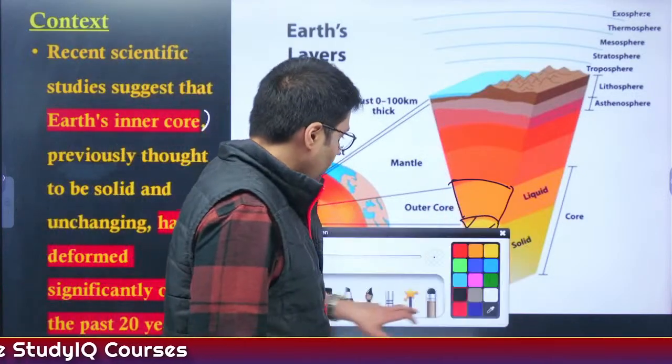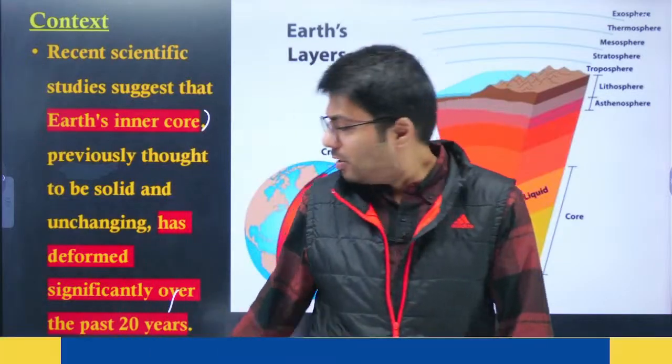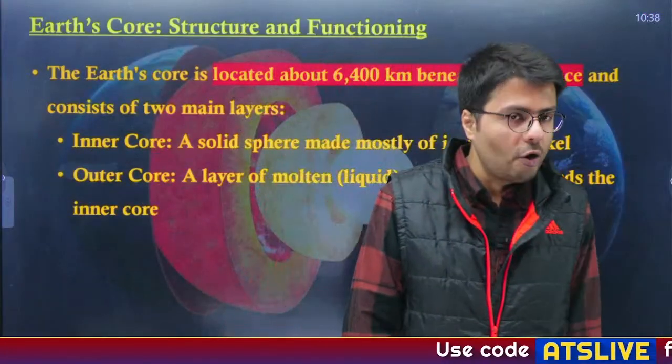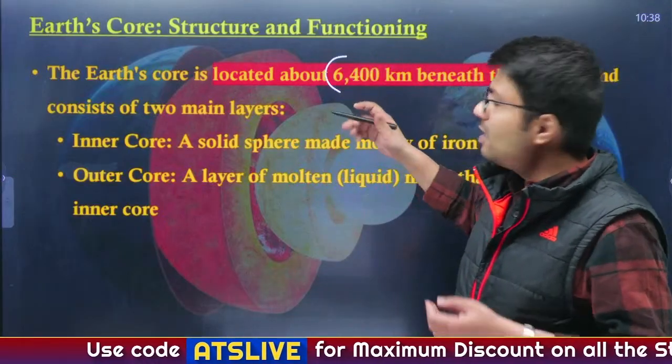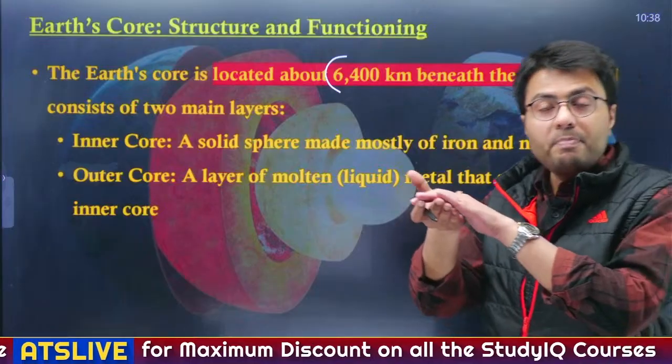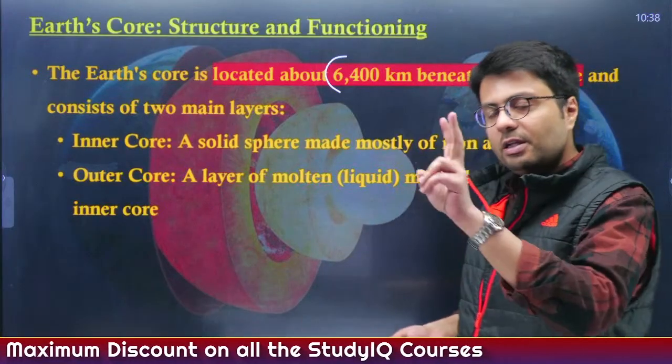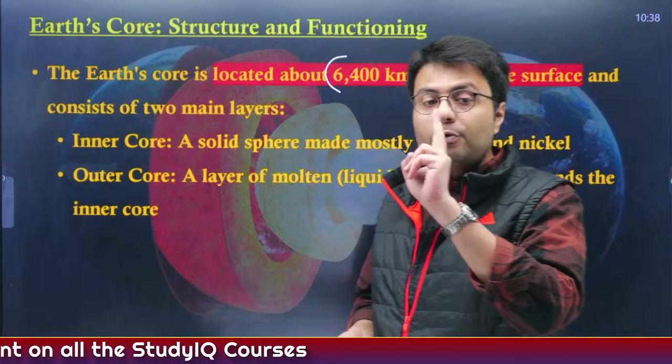So let us try to understand what the core consists of. Now, Earth's core is located at a distance of about 6,400 kilometers beneath the surface of the Earth. Now this inner core, as I have already told you, consists of two main layers.